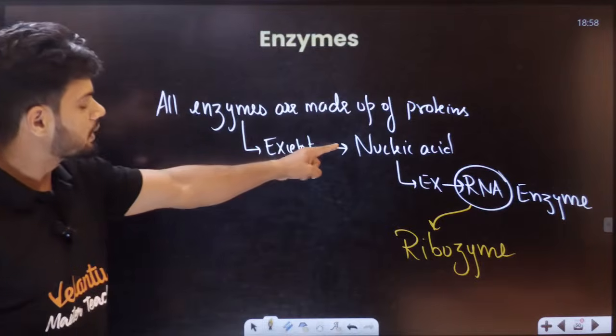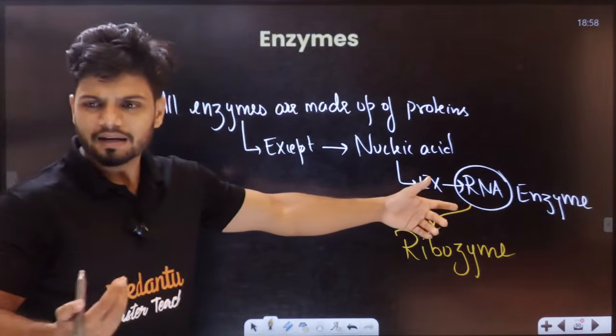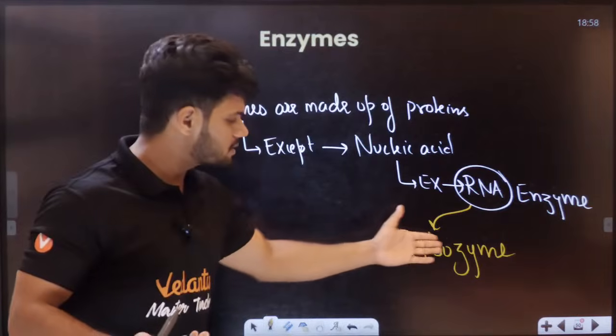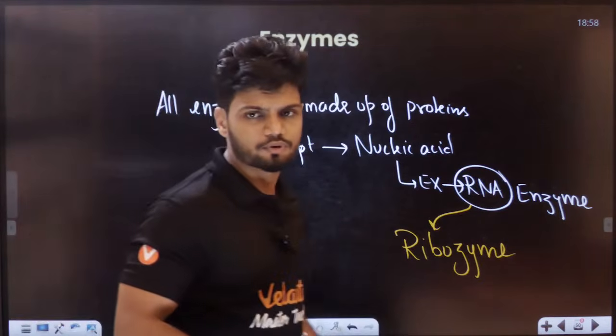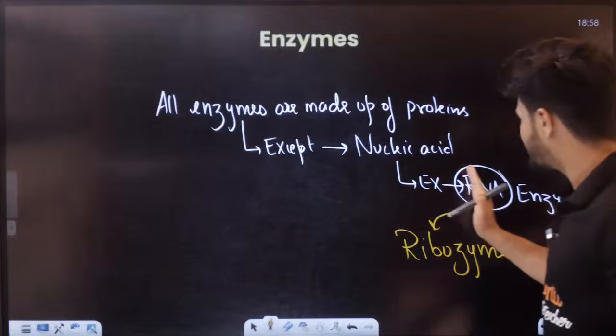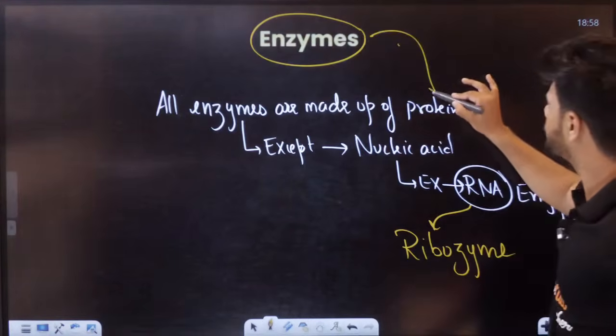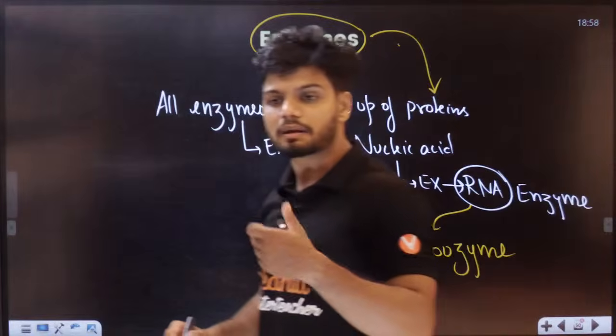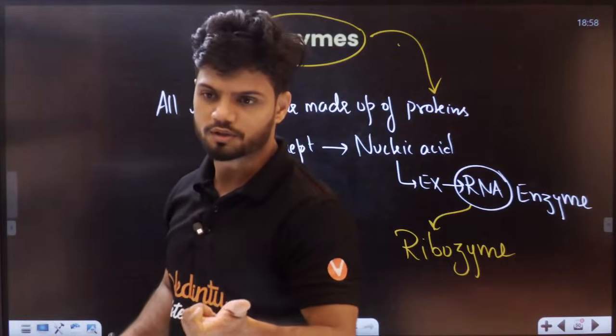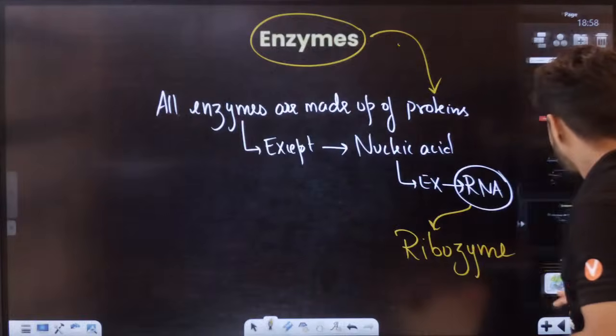So except the nucleic acid one, where RNA can act as an enzyme, called ribozyme, remaining all enzymes are made up of proteins itself. Okay, students.